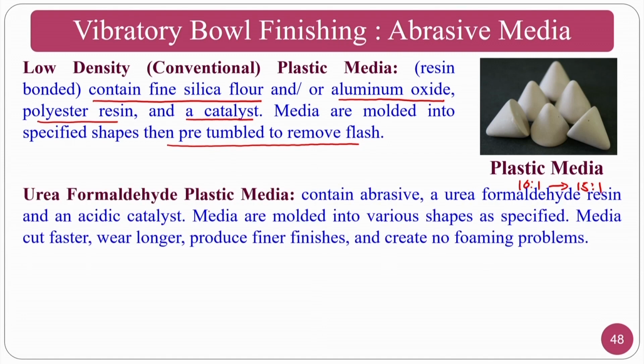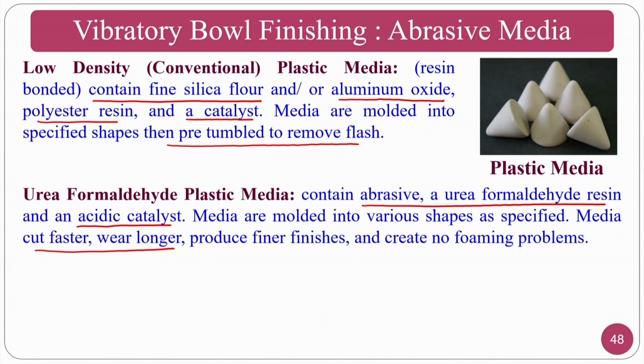Okay. Urea formaldehyde plastic media contain abrasives, urea formaldehyde resin and acidic catalyst. These media are molded into various specified shapes so that you get faster cutting, longer wear and fine finishes, though they can create foaming problems.